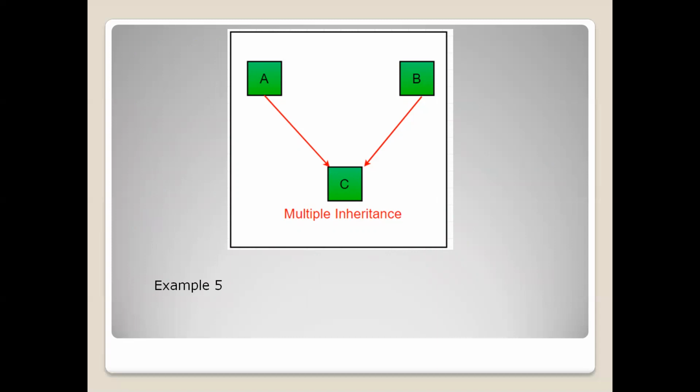When we create an object for class C in C++, by using that object, it can access the methods and variables of class C because it is an object for class C. At the same time, that particular class has two parent classes, class A and class B. So it can also access the properties of class A and class B, right? So if a single class has more than one parent class, then the type of inheritance is called multiple